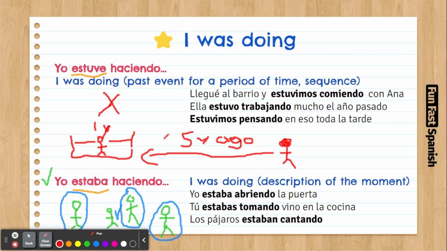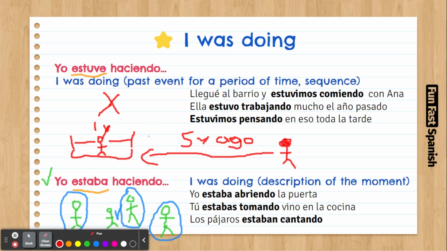So we're talking about actions that already happened, and they happened during a period of time, and you want to specify that. When these actions happen during a period of time, you can use this tense. As you can see here, there is no description at all. I'm just talking about something that happened before, and it took some time to do it. And also, because it's past simple, it's part of the sequence. We give sequence with past simple.